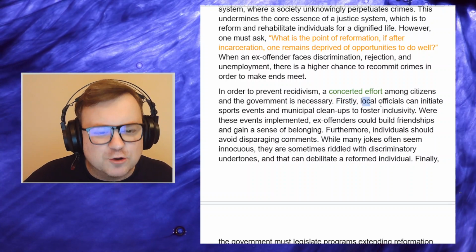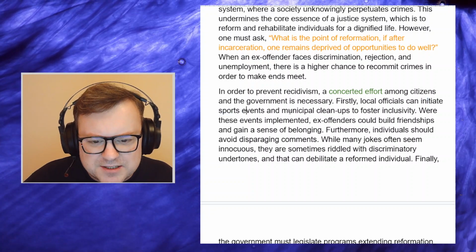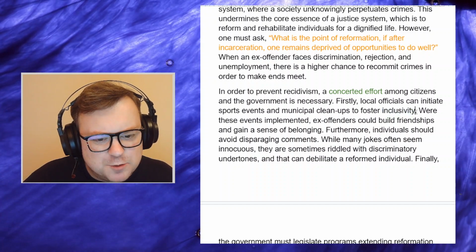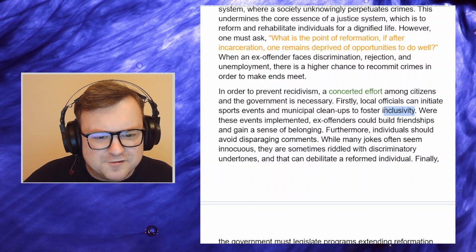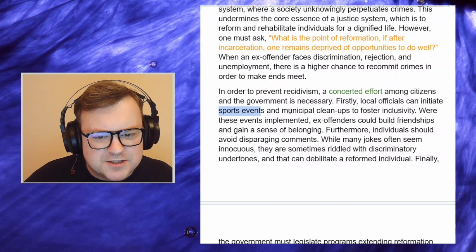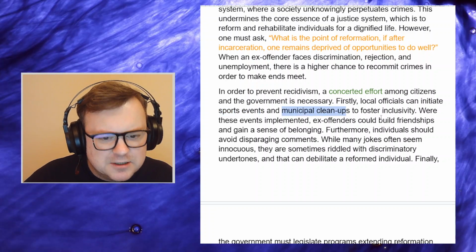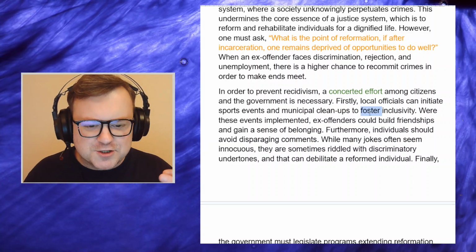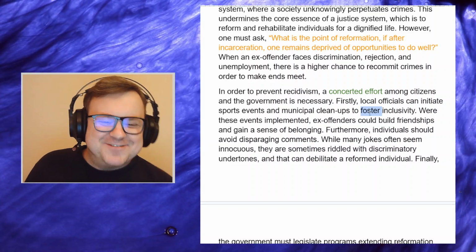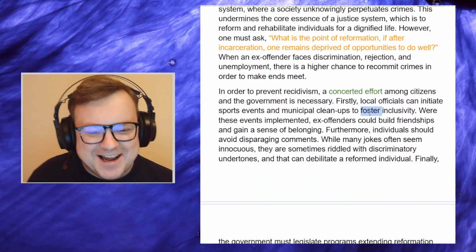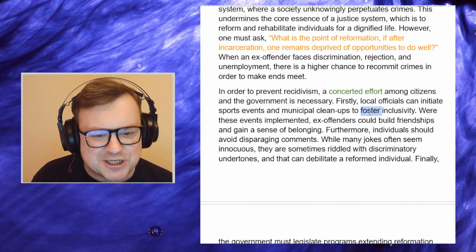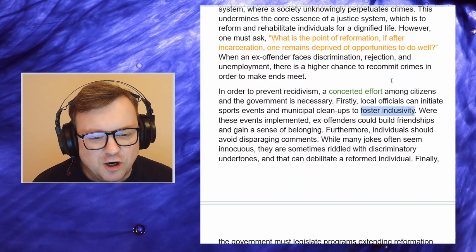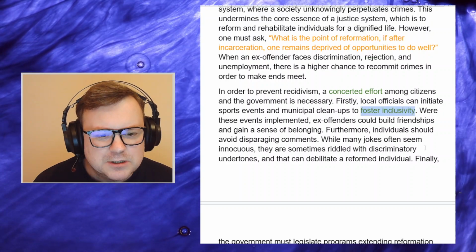"Firstly," good signposting language. "Local officials can initiate sports events and municipal cleanups to foster inclusivity." Okay, that needs to be explained. It isn't enough. How do sports events and municipal cleanups foster inclusivity? Usually when I see the word foster, and this isn't a judgment on the candidate, I think ChatGPT, because foster is one of ChatGPT's favourite words. But this text doesn't look like a ChatGPT text. Okay, foster inclusivity. Absolutely love the vocab again. Top notch for vocab.